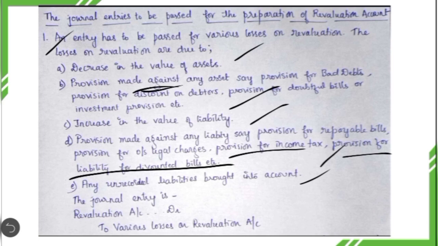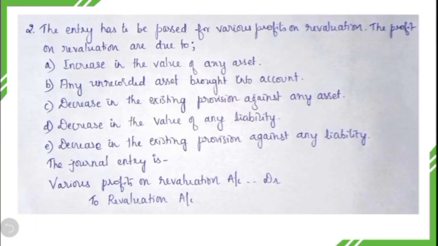For recording all these losses, we have to pass one single entry. The entry is Revaluation Account Debit to various losses on revaluation account. This is the first entry we have to pass at the time of preparing the revaluation account. Then the second entry has to be passed for various profits on revaluation.